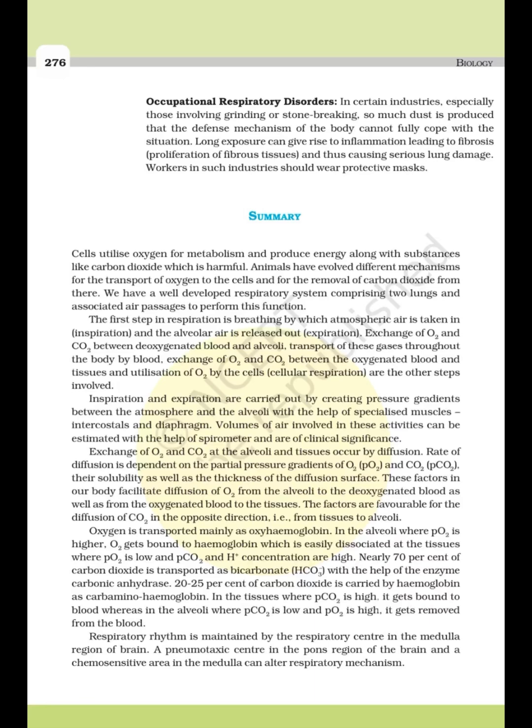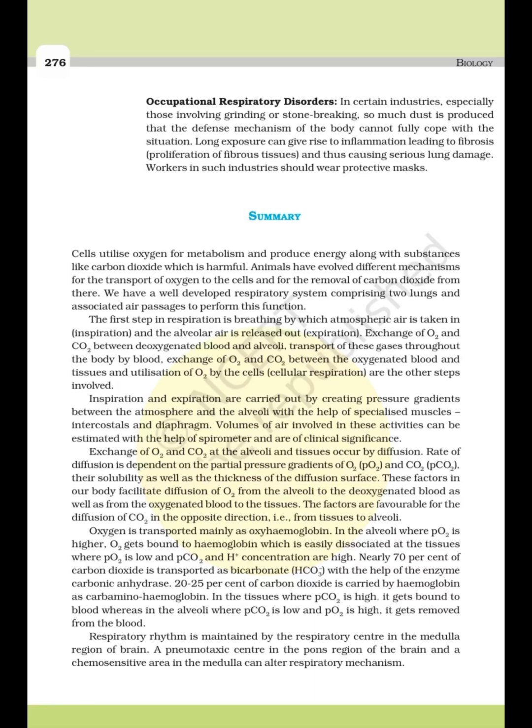Exchange of oxygen and carbon dioxide between deoxygenated blood and alveoli, transport of these gases throughout the body by blood, exchange of oxygen and carbon dioxide between the oxygenated blood and tissues, and utilization of oxygen by cells, cellular respiration, are the other steps involved. Inspiration and expiration are carried out by creating pressure gradients between the atmosphere and the alveoli with the help of specialized muscles, the intercostals and diaphragm. Volume of air involved in these activities can be estimated with the help of a spirometer and is of clinical significance.